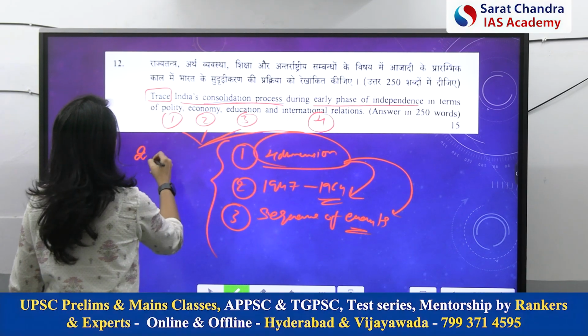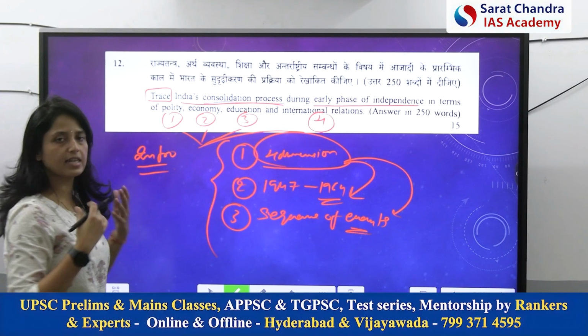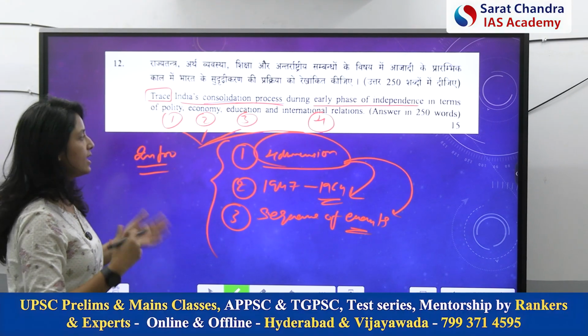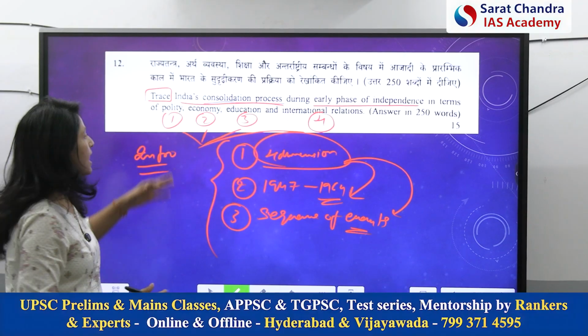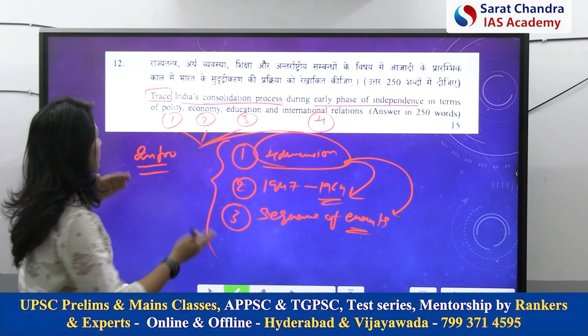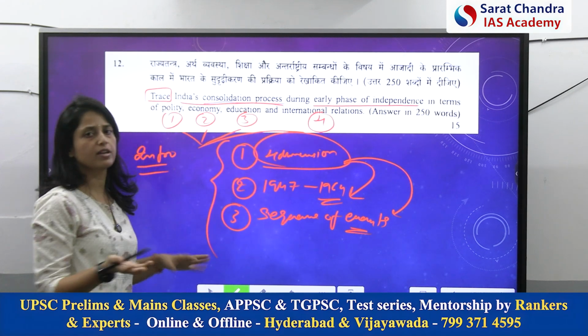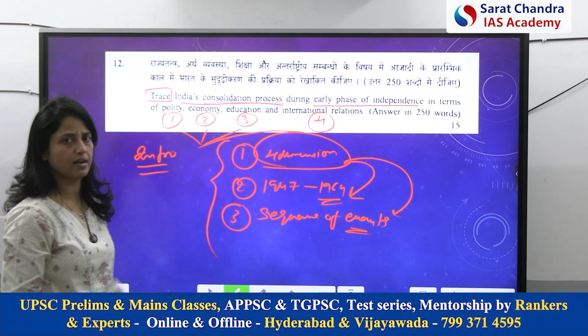So this will be the main part of your body. Now coming to the introduction. Basically in the introduction you can write that after independence India was a very weak country and India faced many challenges. As a result, India tried to do various things with respect to these 4 dimensions to create a stable democracy. Something like that you can write.